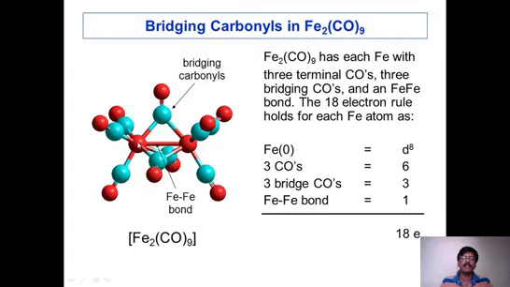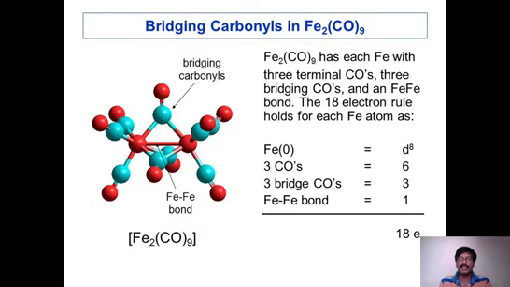So one electron to this and another electron to this. That's why these 3 bridging, they share 3 electrons. And iron-iron bond means one electron from each iron. So that is 1. So altogether 8 plus 6 plus 3 plus 1. So that leads to 18. 18 electron rule is followed by Fe2(CO)9.